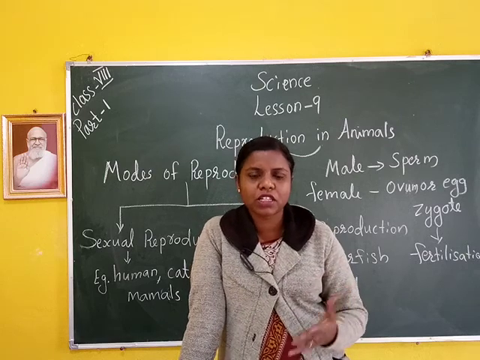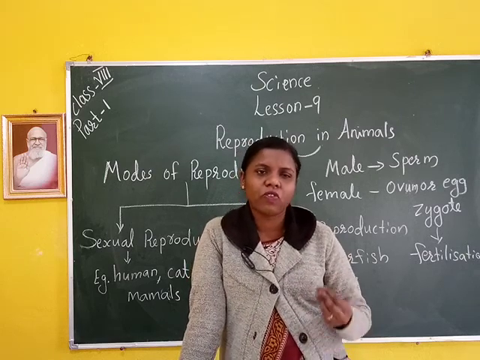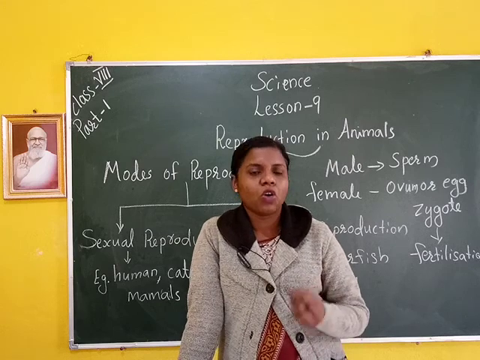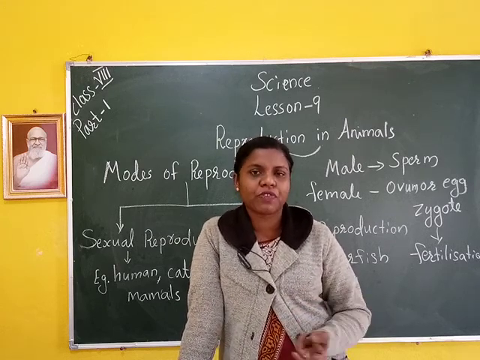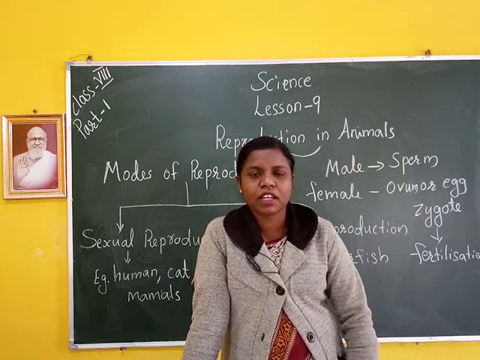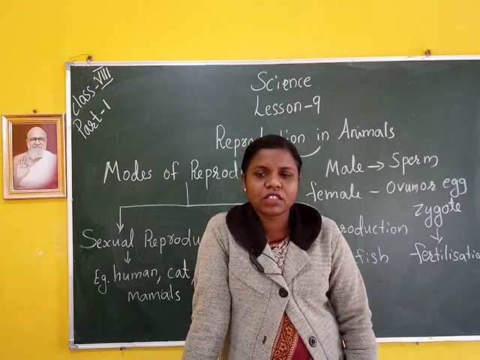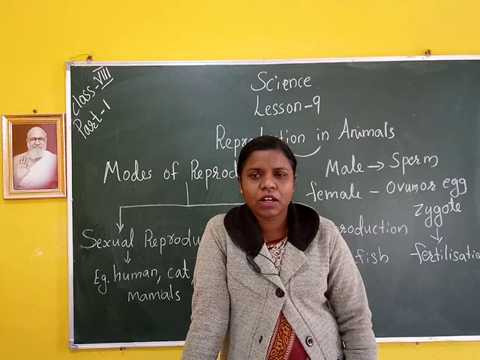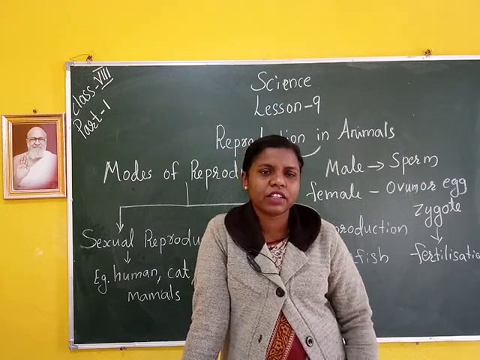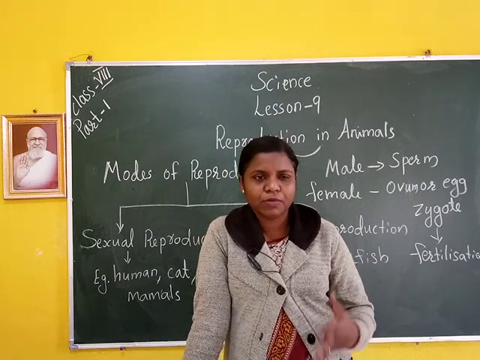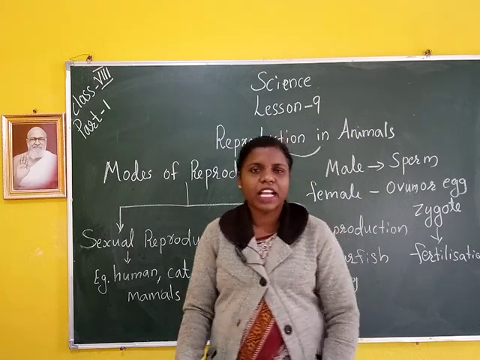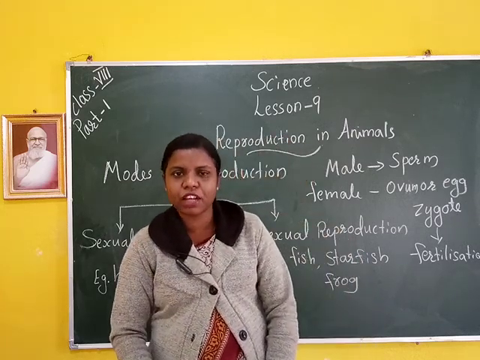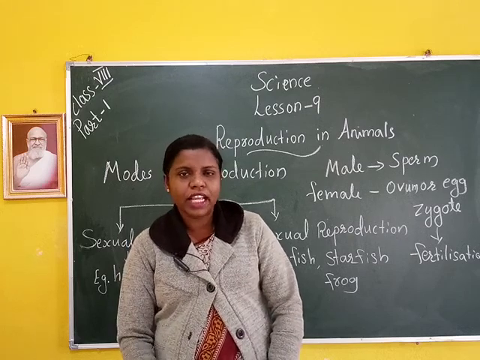Asexual reproduction means only a single parent is involved. For example, fish, starfish and frogs lay eggs in water. Then the egg is mixed into the water, and fertilization takes place externally. This external fertilization will be studied in detail in the next class.